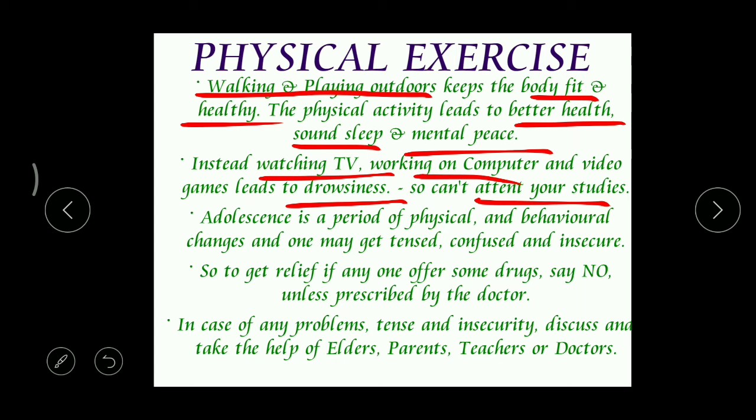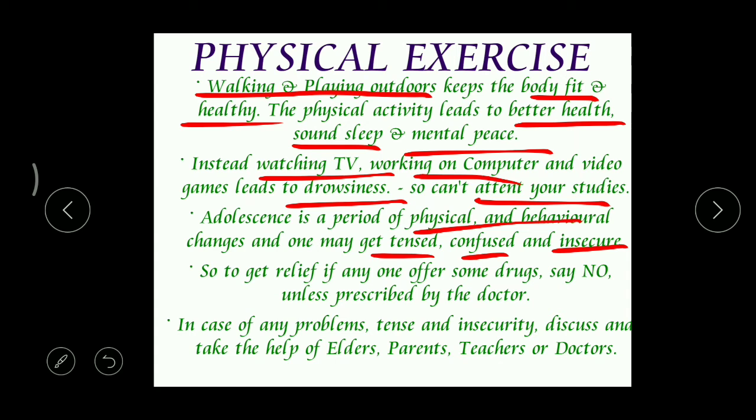Okay, and here during adolescence, as we already know, we can find physical and behavioral changes. Because of these changes, these adolescents sometimes become tense, get confused, and even feel insecure.